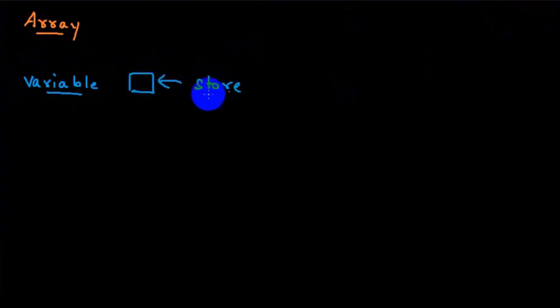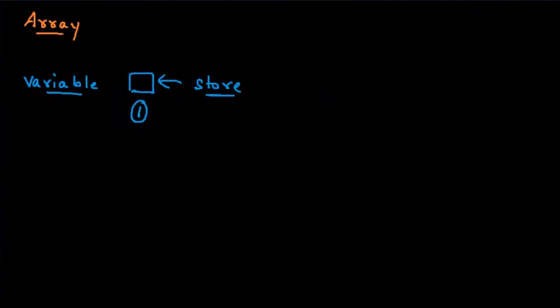First of all, let me tell you, we all are aware of variables, right? We know what a variable is, don't we? What is a variable? A variable is a container in order to store some data or information, correct? In that container, we are trying to store some data or information. But how many objects or elements can I store here? At the maximum, I can store only one object or one element here.